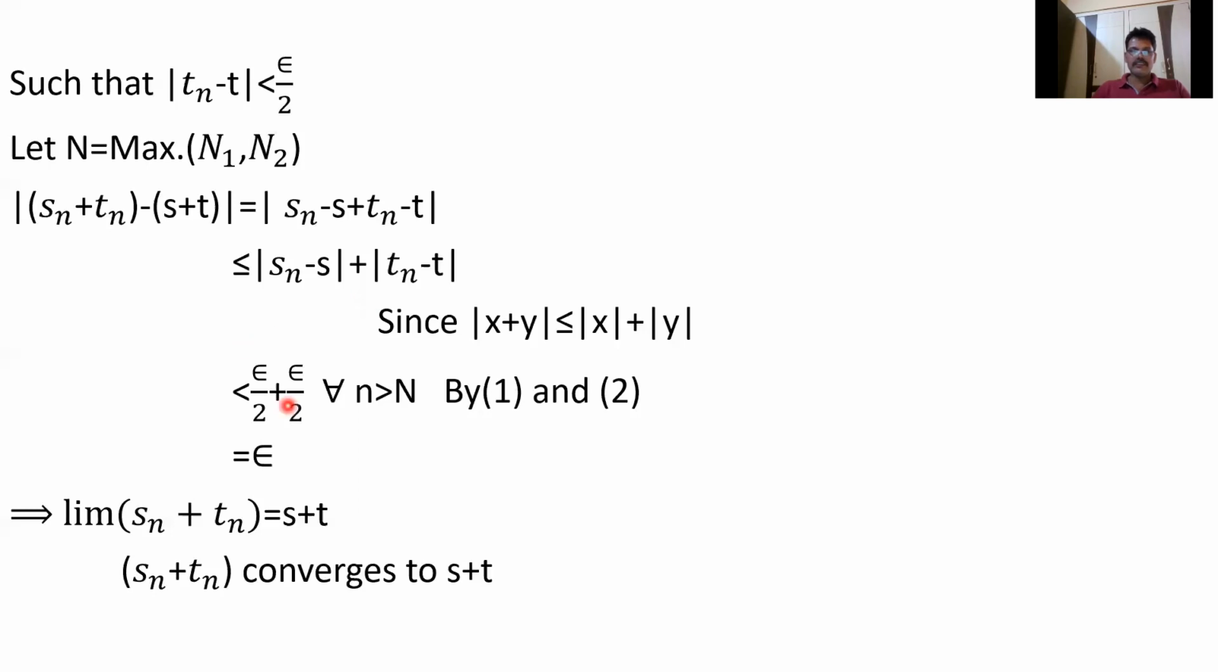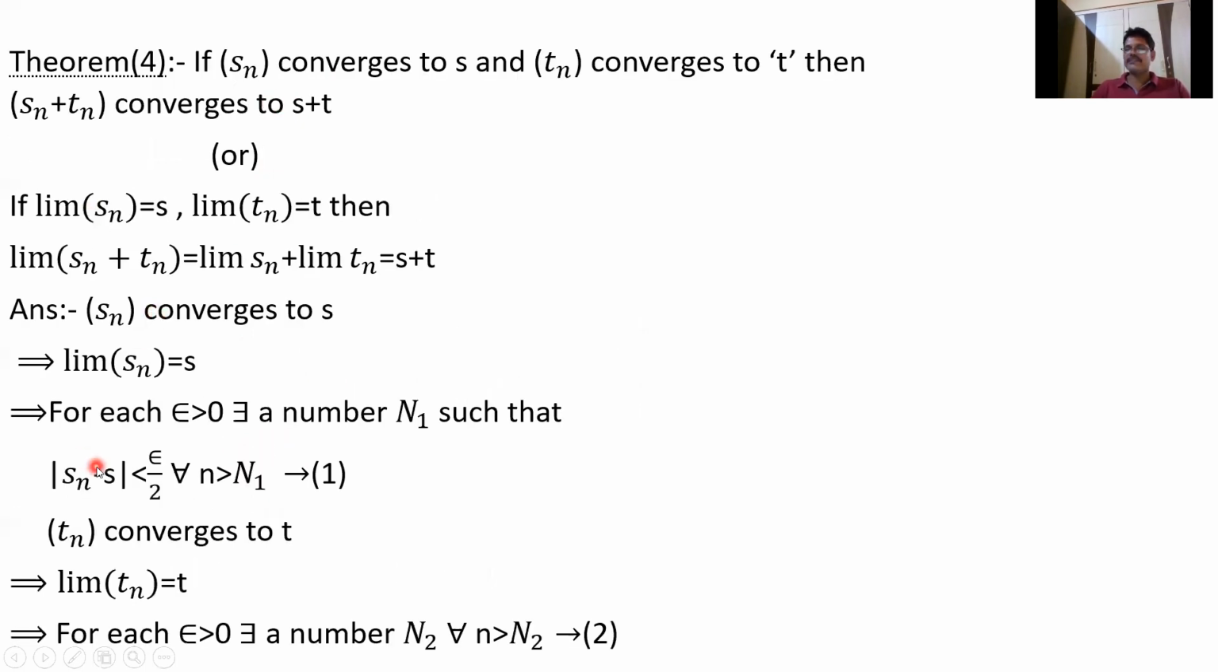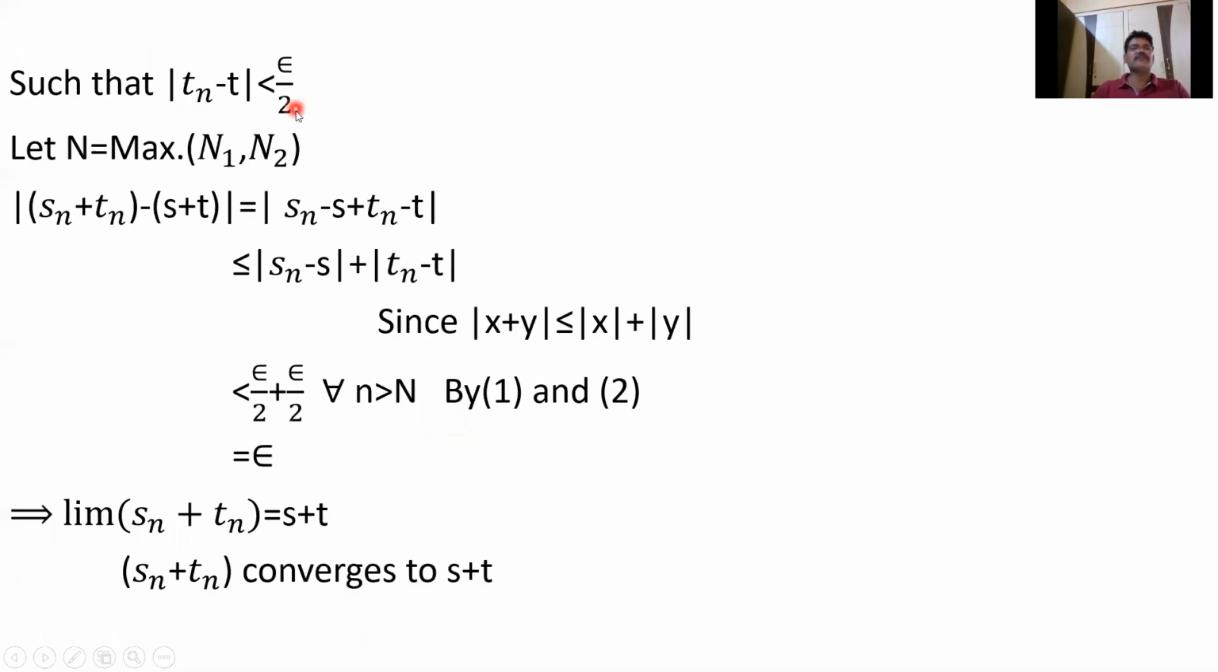Why have I taken epsilon by 2 here? For convenience: I have to show less than epsilon, so here we have to show each less than epsilon by 2. Epsilon by 2, epsilon by 2 gives epsilon. This is true whenever the right hand side is positive. Since epsilon is greater than 0, epsilon by 2 is also positive. That's why for this epsilon by 2, there exists a number n1 so that mod Sn minus S is less than epsilon by 2. Similarly, mod Tn minus T is less than epsilon by 2.